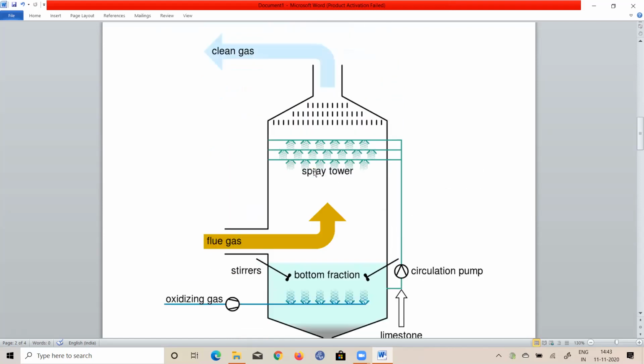What is this actually? Scrubber, wet scrubber. Okay, wet scrubbers, spray towers kind of thing. See here, spray tower. Water is spraying here, so flue gas is going up actually. So the particles will be trapped with water and finally clean gas will go out. This is the wet scrubbing principle here, the trapping of the particles with the water.